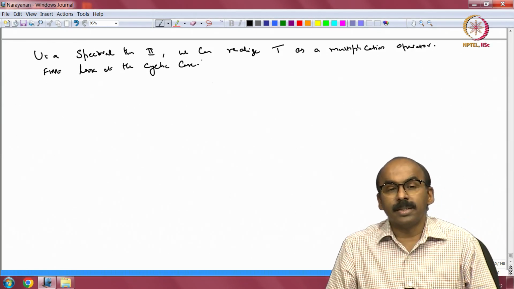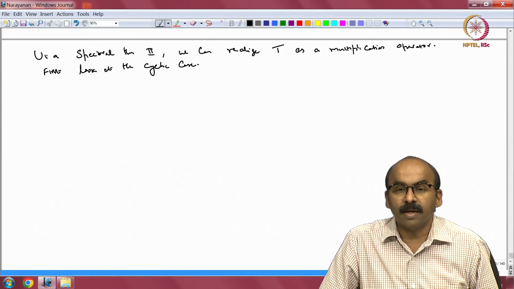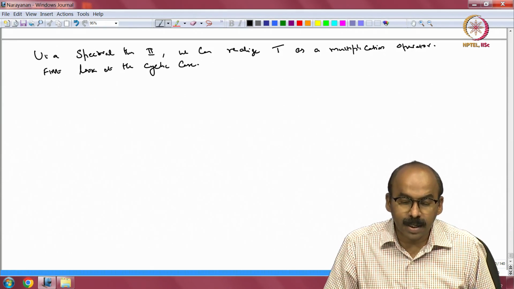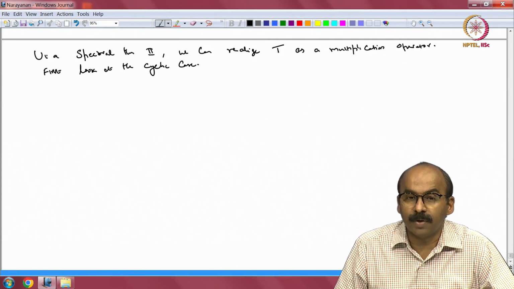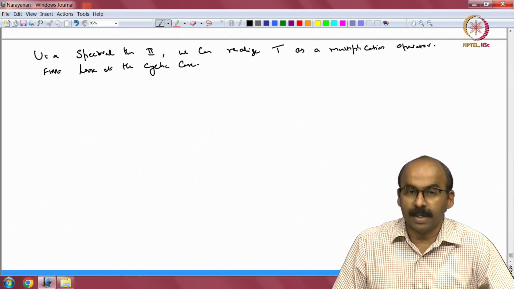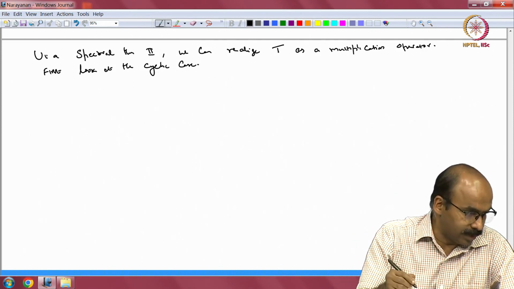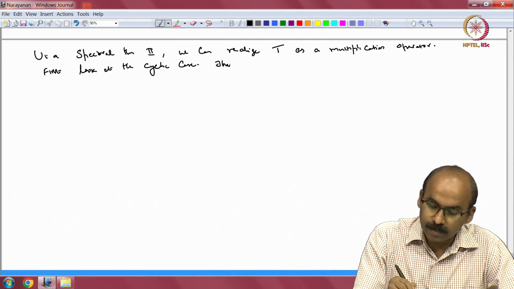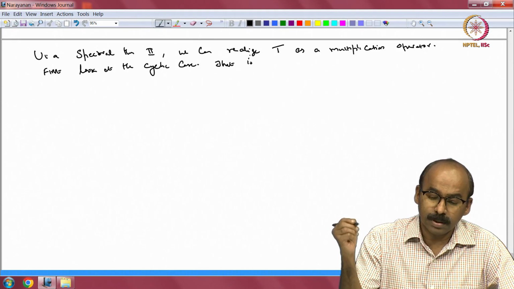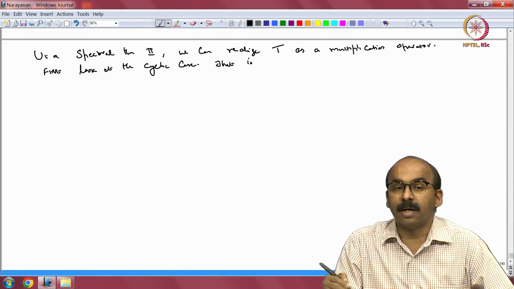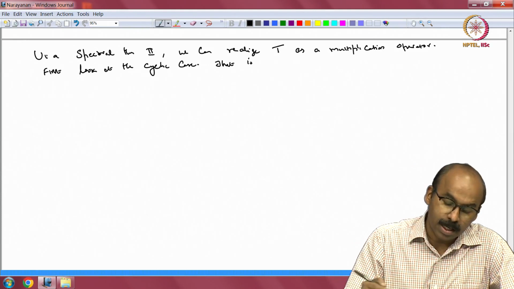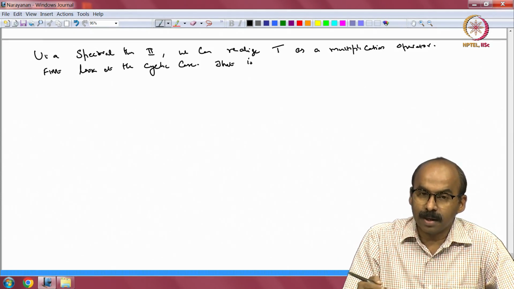Okay. So, what is a cyclic case? That means there is a vector v such that if I apply T and powers of T, I will get a dense subspace, right. So, well, I should take T and T star, right, because it is a normal operator, T and T star can be different.